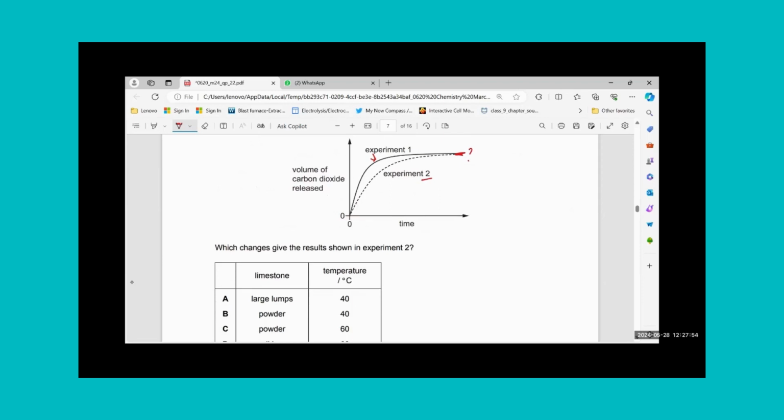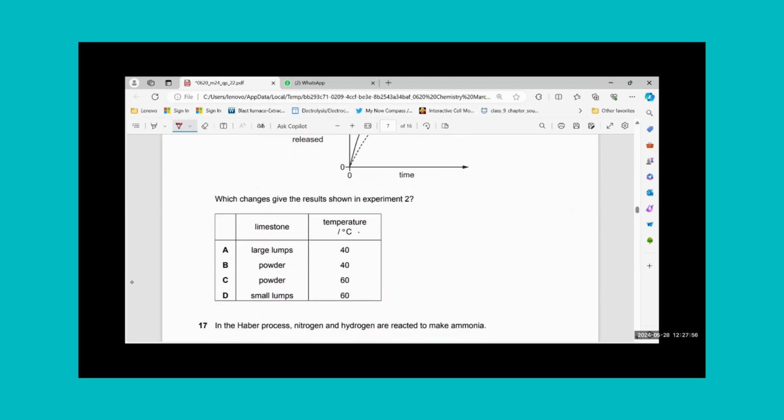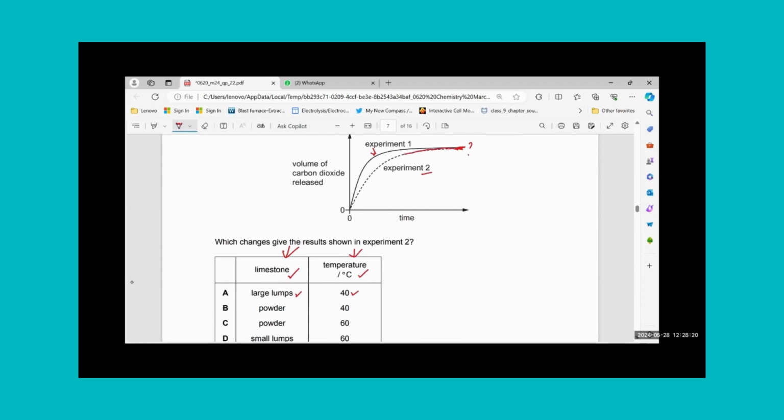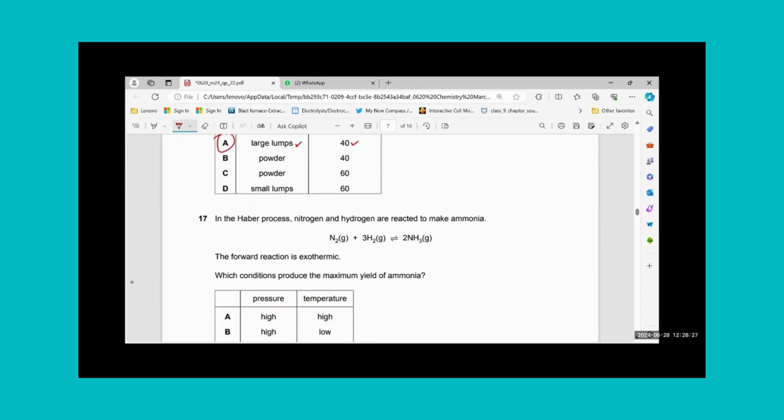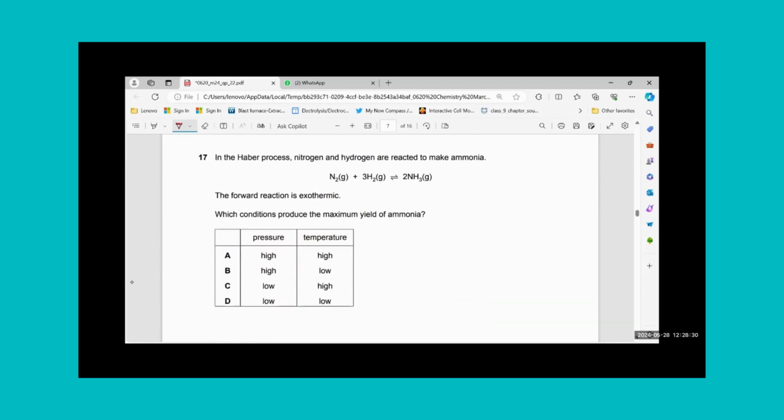Only speed has been decreased. That means it could be decrease in temperature. It could be a larger lump. Since we have to discuss about temperature and size of the limestone, limestone must be larger and temperature should be smaller, but it's not giving me a smaller option. So I can stick to the same temperature, 40 degrees with a large lump, because this will also give me a lesser speed than experiment number 1. So I will go for option number A. Again, I'm surprised most of the answers are A. I hope I'm not making an error in finding the answers.